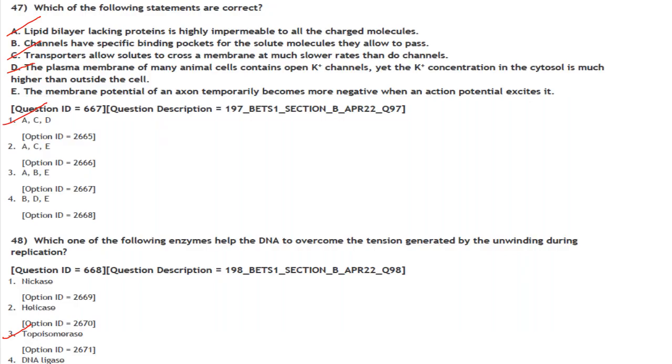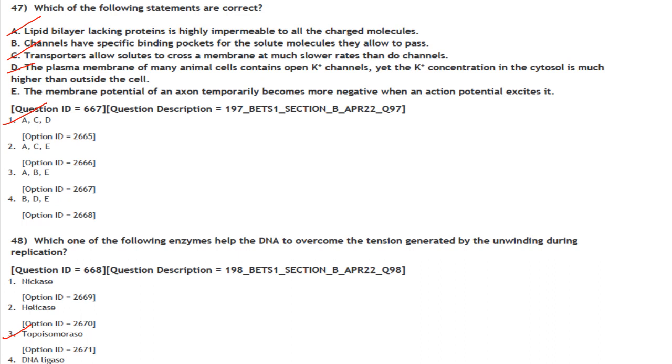Which of the following statements are correct? Lipid bilayer lacking protein is highly impermeable to all charged molecules. That's correct. Channels have specific binding pockets for the solute molecules they allow to pass. Specific binding pockets come under transporters and not channels, so that is not correct.